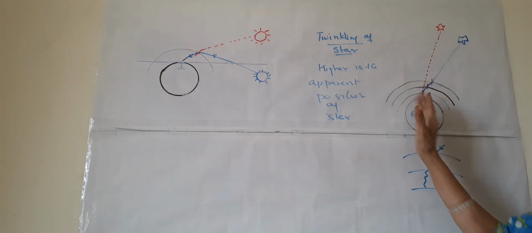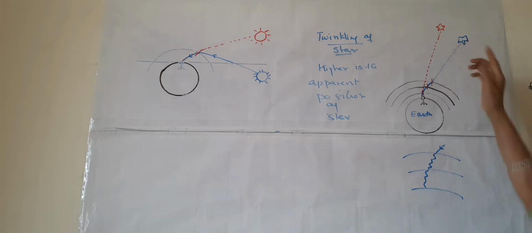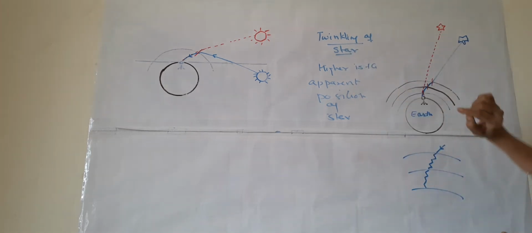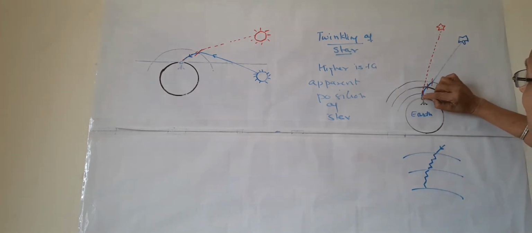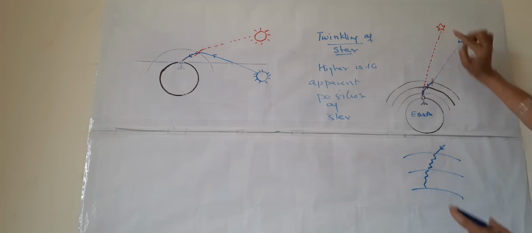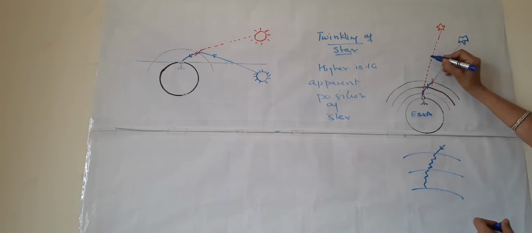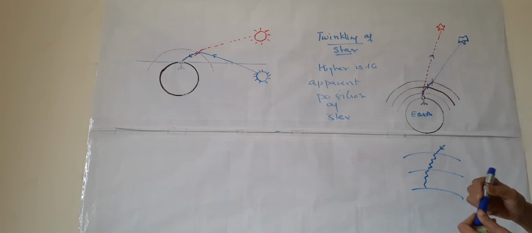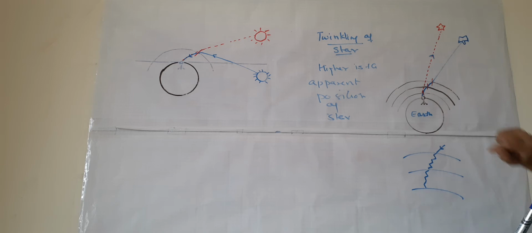We cannot see along this bent path. So this is the last ray which is entering the eye of the observer, and he sees this ray in a straight line like this. This is the line of vision of the observer.